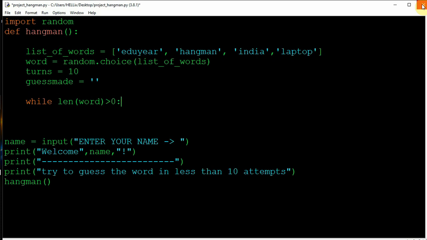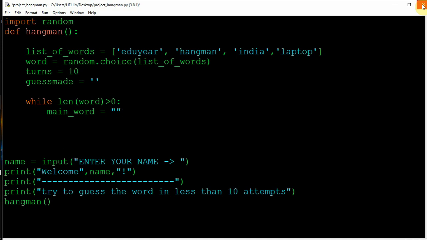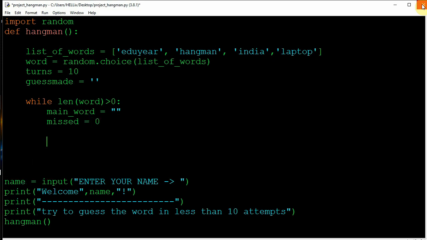It's pretty easy. Next thing is, we want to create the word, right? So let's save it as main, or main word, which is the word the user is creating, or which we want to show the user. It's empty for now. Next is missed. If we miss a word or something, we are using this variable. I'll explain this variable as soon as we work on it. Next we have a for loop.